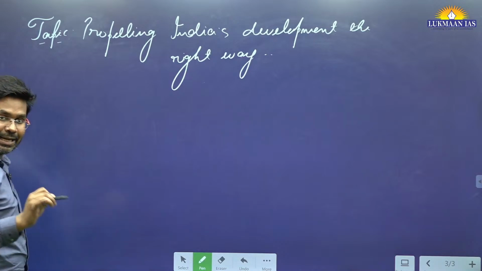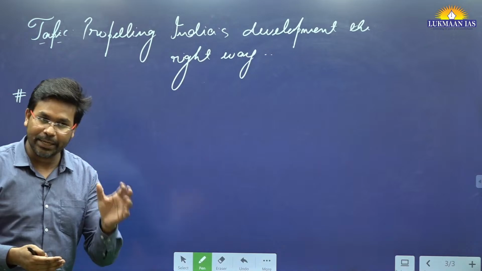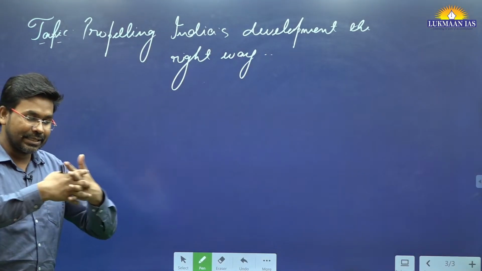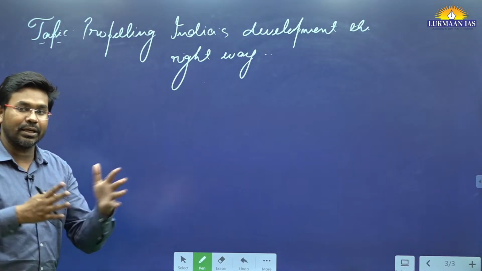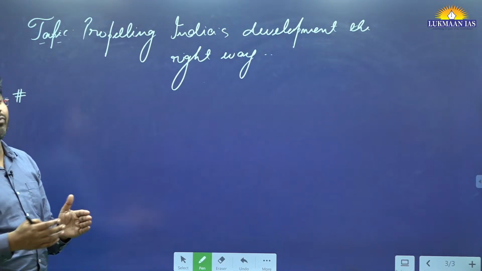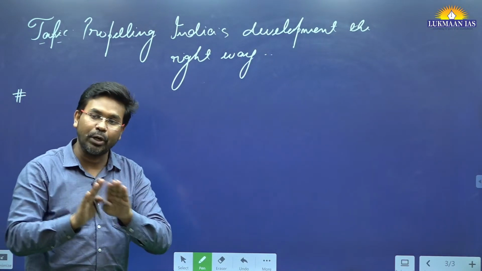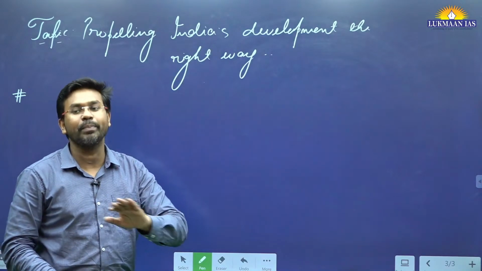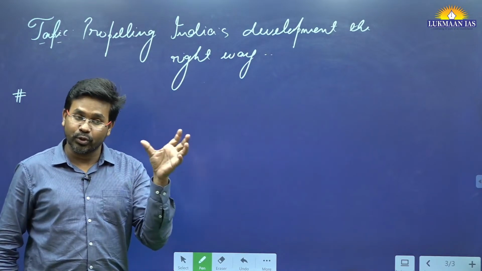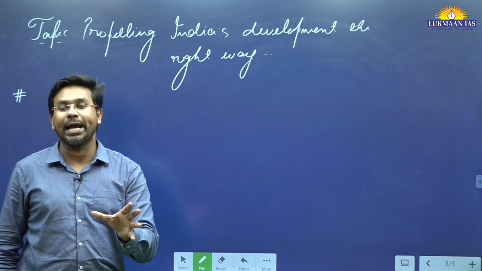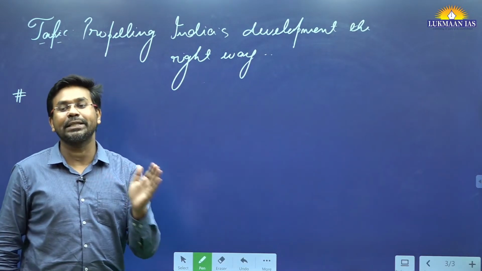First of all, he has said that when India became independent, at that point of time, India inherited a kind of economy which was in turmoil. At that point of time, we had a huge population to support, most of the population were below poverty line. And since most of the people were below poverty line, the first focus of the Indian government should have been to eradicate poverty. And so that's why we adopted the planning commission.